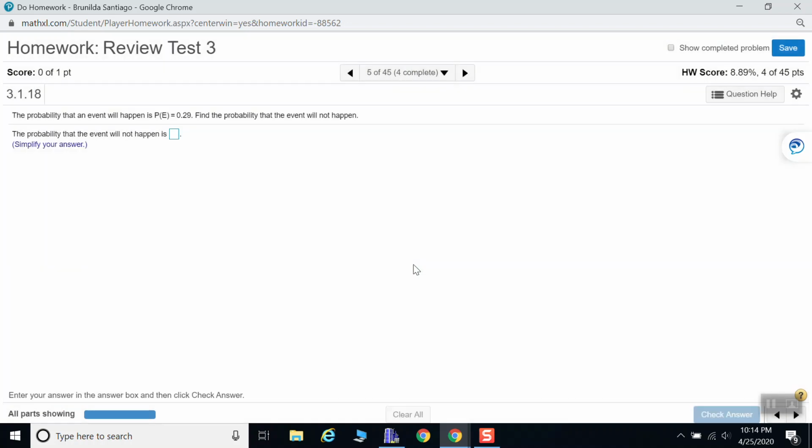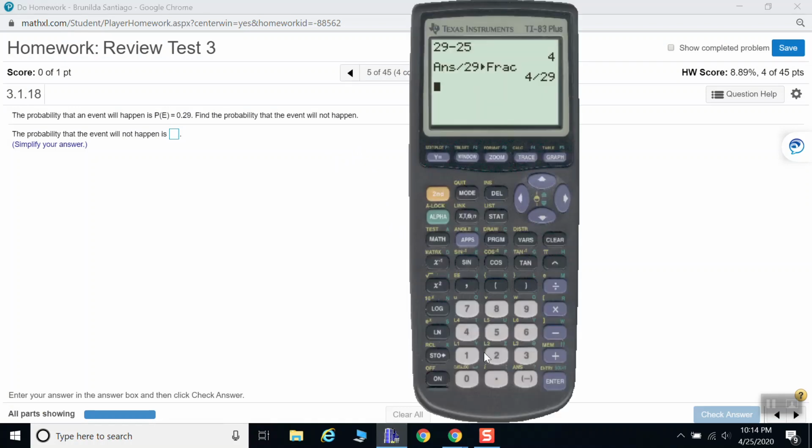Next. The probability that an event will happen is 0.29. Find the probability that the event will not happen. When it's given to you as a decimal, the highest that it can add up to is 1. So in this case, I will do 1 minus 0.29, and that will give me the remainder, or the complement of this event, that it will not happen.